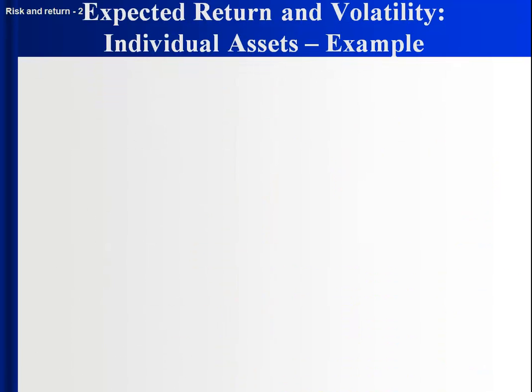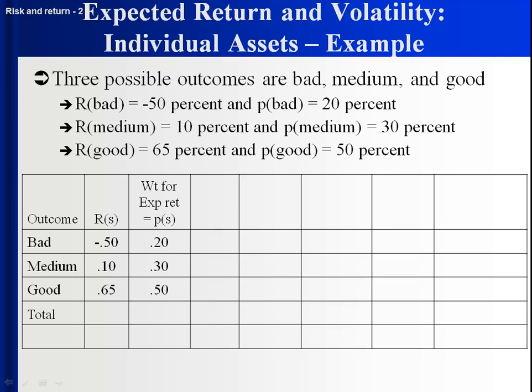So now we can move forward. So we know the three outcomes. We know the likelihood of the three outcomes. We know what the return is for each of those three outcomes. Let's find the weighted average to figure out the expected return.